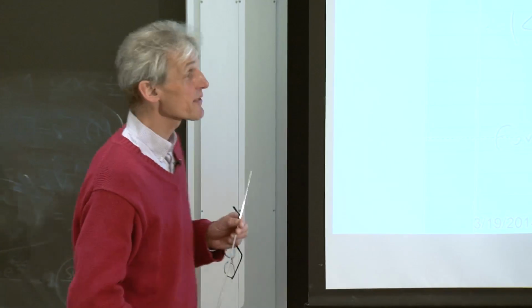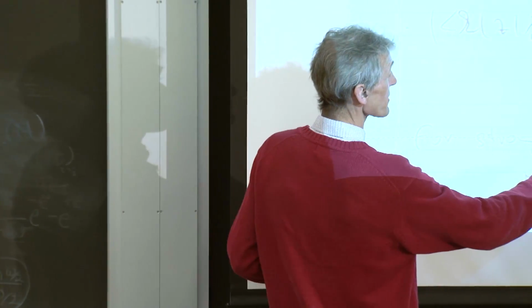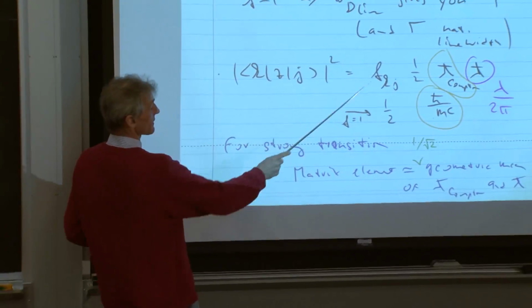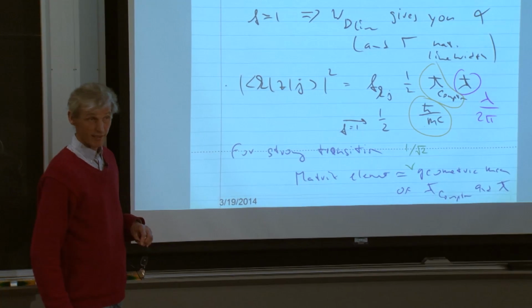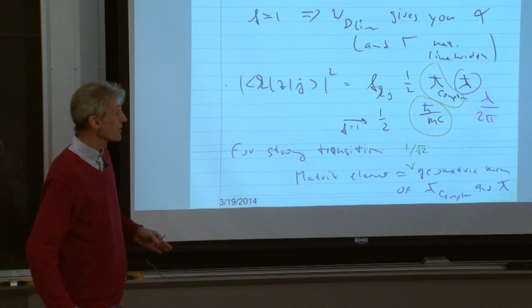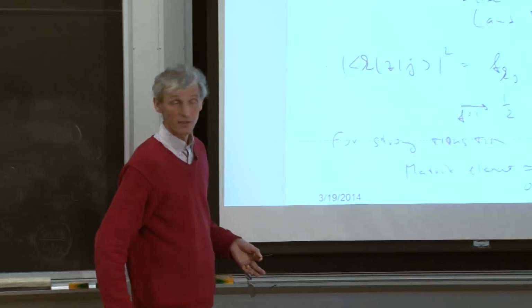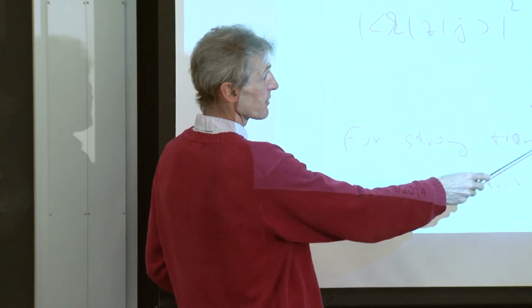Now I have a question for you. I didn't bring clickers because we don't have many questions to discuss today. I mentioned that there is a sum rule for the oscillator strengths, and the sum rule limits it to 1. If there's a really strong transition, it kind of exhausts the sum rule, and this is what I was talking about.